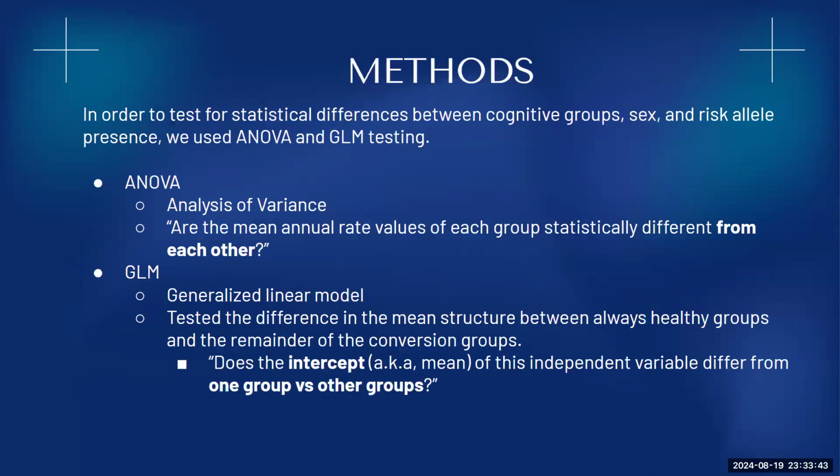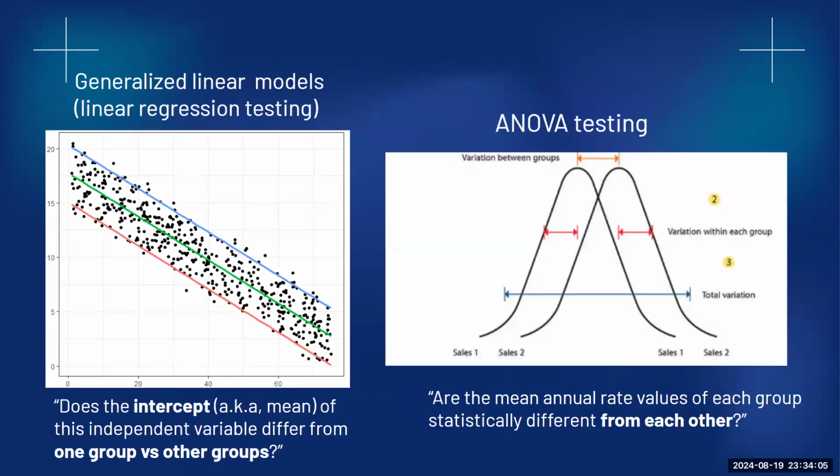We used statistical testing. So we used ANOVA, or analysis of variance testing, and GLM, or generalized linear model testing. ANOVA is comparing groups against each other. So this is often many groups, while GLM is more specified, which is how does one group differ from these other groups. Here's a visual representation, just so it's easier to kind of understand.